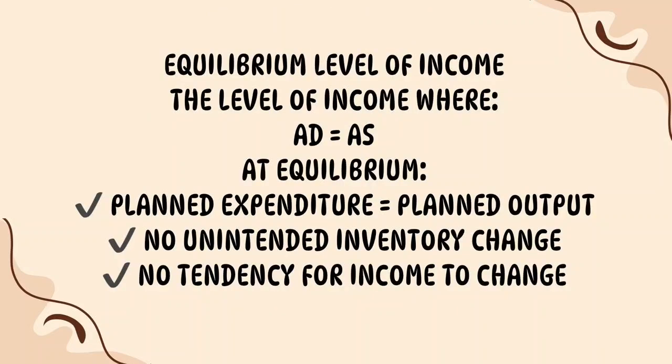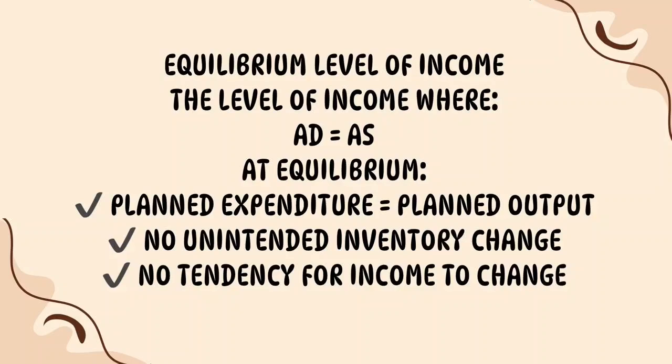Now we have come to the central concept of this chapter, the equilibrium level of income. We already learned that equilibrium means a state of balance. In the income determination model, equilibrium occurs when aggregate demand equals aggregate supply. In other words, the amount that people and other sectors plan to spend is equal to the amount firms plan to produce. Suppose firms produce goods worth rupees 1 crore.